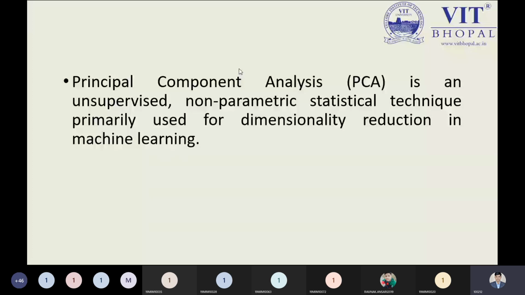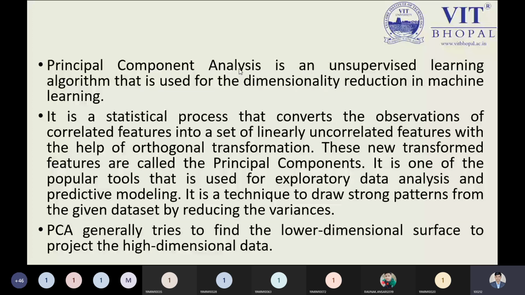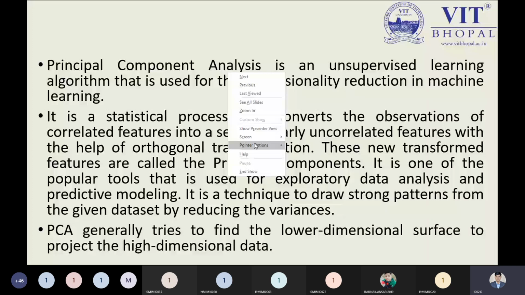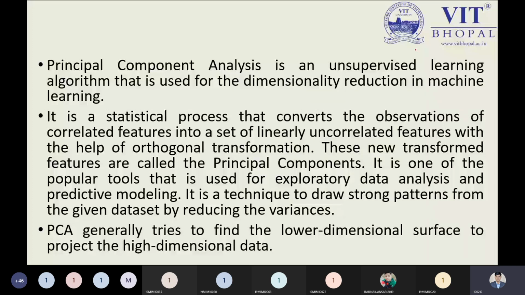So in machine learning, the objective of using PCA is to reduce the dimensionality. From this point, I'm going to switch to the next slide, which describes the entire thing properly. Please focus on the concept rather than wasting time. Principal component analysis is an unsupervised learning algorithm, as I told you, and it is used to reduce the dimensionality in machine learning. That is the most important term to keep in mind. The next point says it is a statistical process. If it is a statistical process, then what is the purpose of doing this activity?